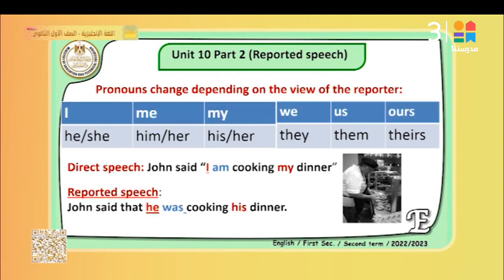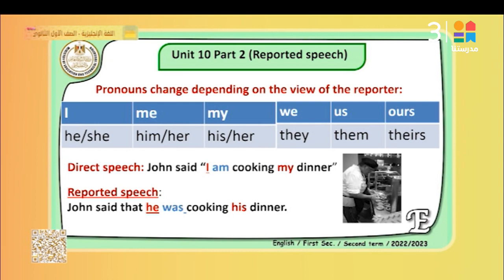Again, we not only change the verbs, but we also change the pronouns. How can we change the pronouns? We change the pronouns from the view of the reporter. So I will be he, and me will be him or her. My will be his or her.